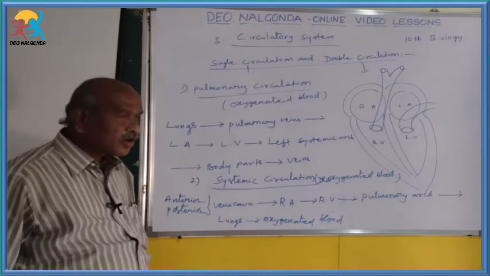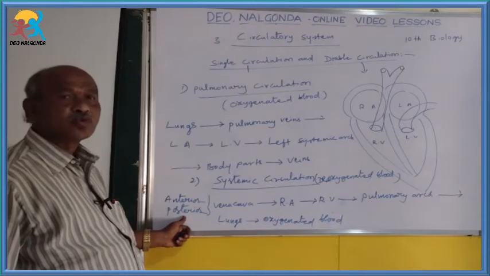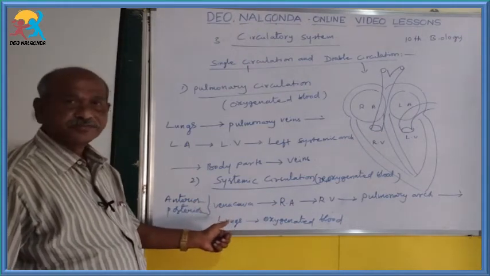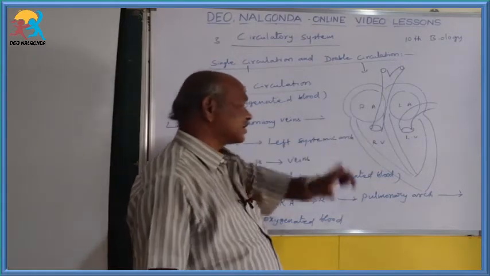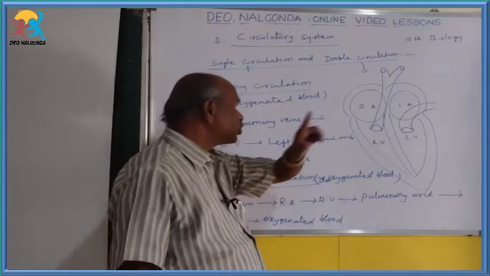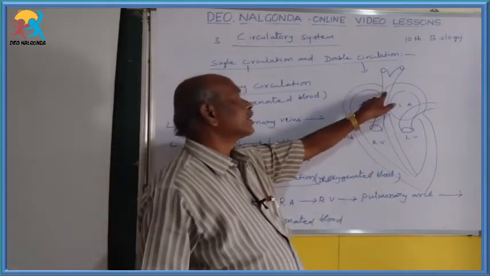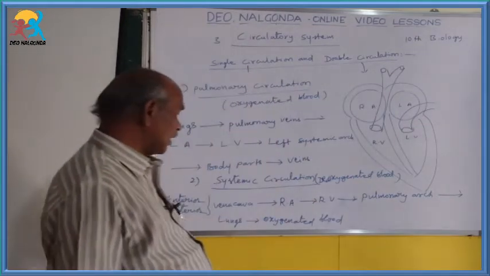Once again, how is it starting? It is starting from the anterior vena cava and posterior vena cava, or anterior and posterior veins. That impure blood enters the right atrium, to the right ventricle, to the pulmonary trunk or pulmonary arch, to the lungs.